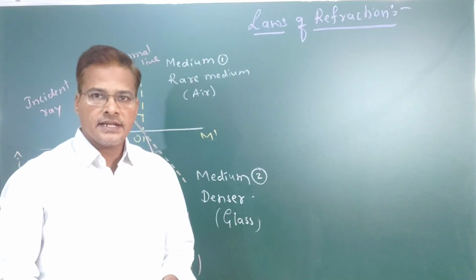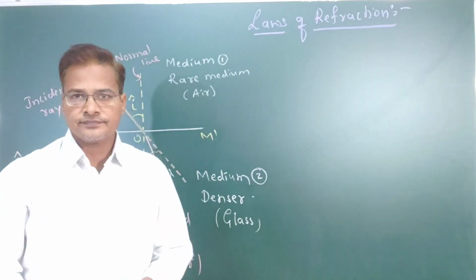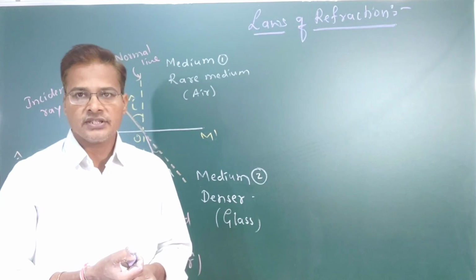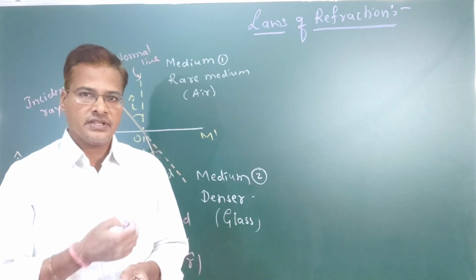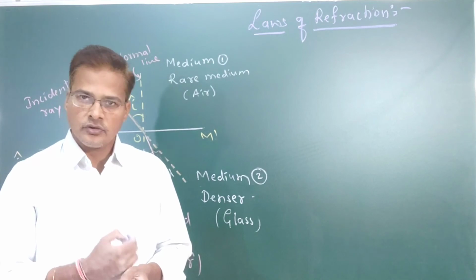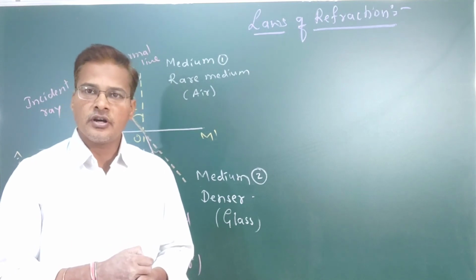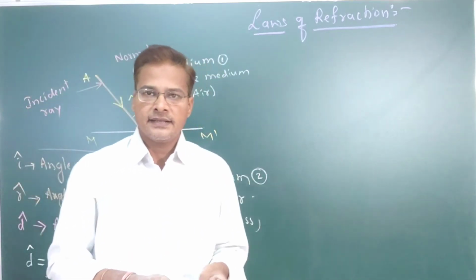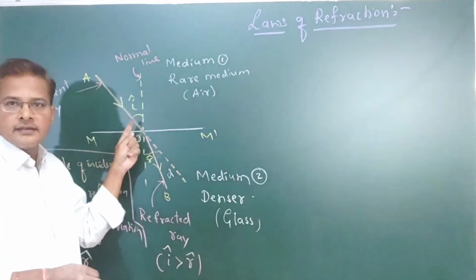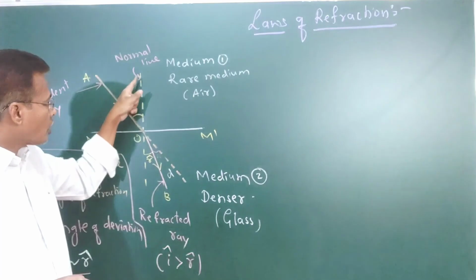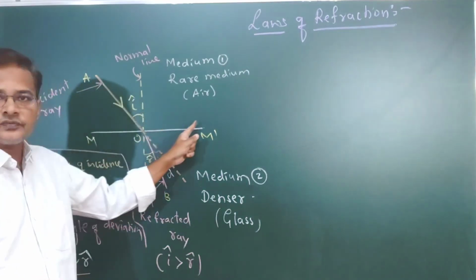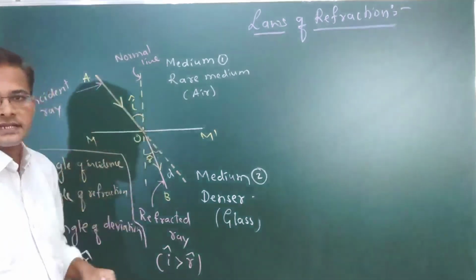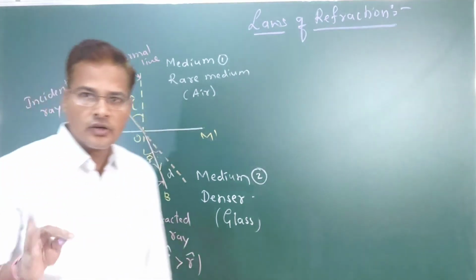Now we can see the laws of refraction. As we have seen in reflection, there are two laws of reflection, and the same thing is followed here. The first law says that the incident ray, the refracted ray, and the normal to the interface lie in the same plane. So that is the first law.